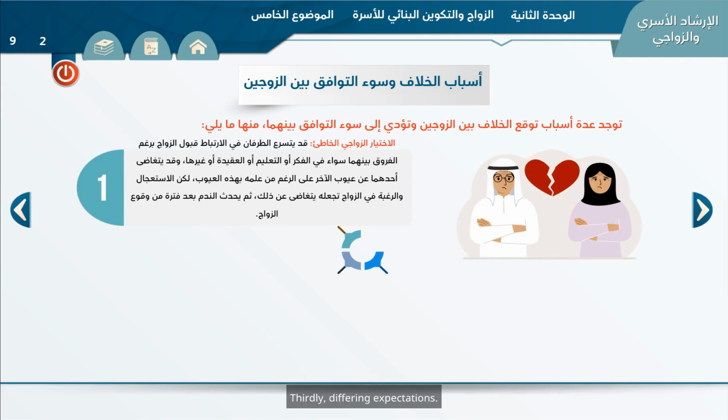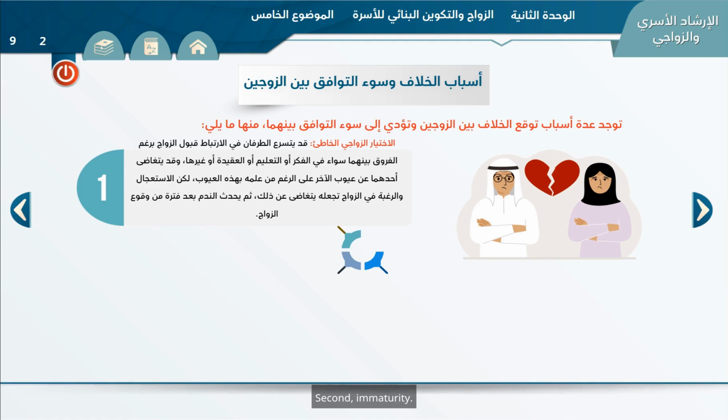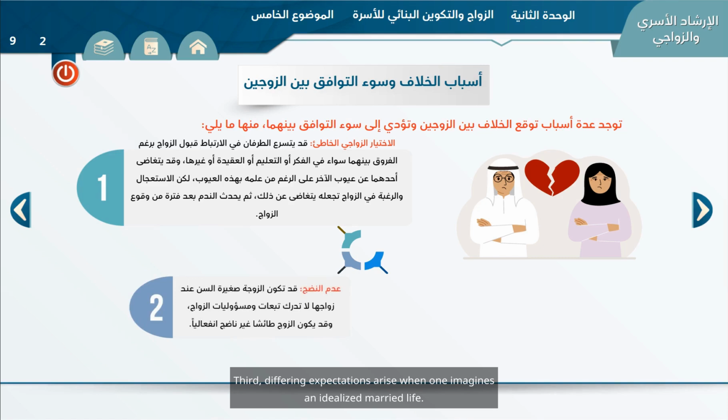Thirdly, differing expectations, whether in thought, education, beliefs, or other areas. Differing expectations arise when one imagines an idealized married life. An individual may paint an unrealistic ideal of marriage, exaggerating their partner's qualities.